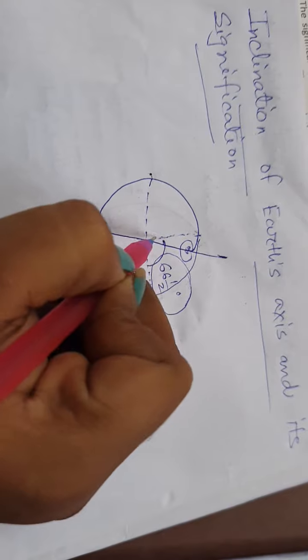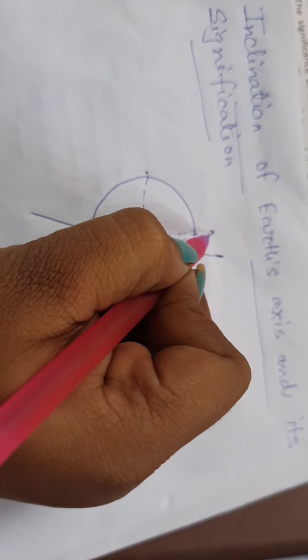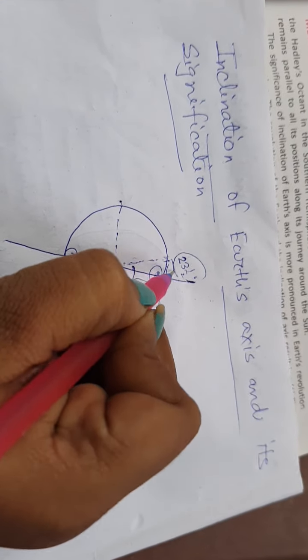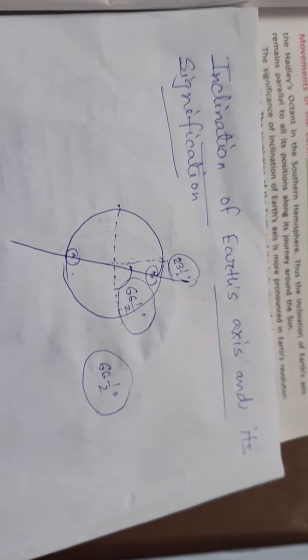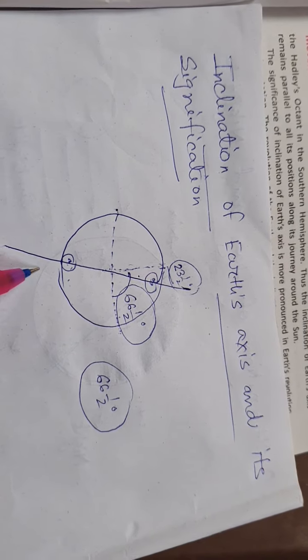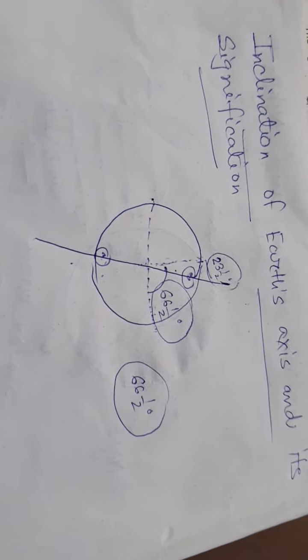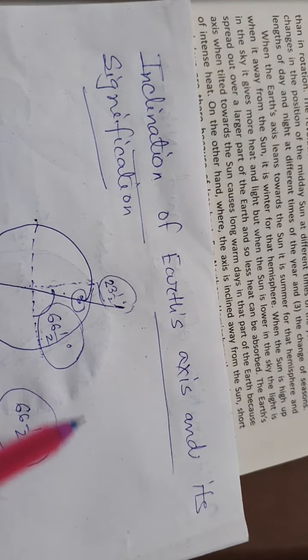If you draw a line at 90 degrees to the plane of orbit, 23 1/2 degrees will be left. So it is still an angle of 23 1/2 degrees from the vertical, and Earth's axis is actually inclined 66 1/2 degrees.